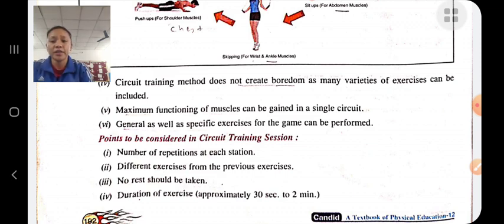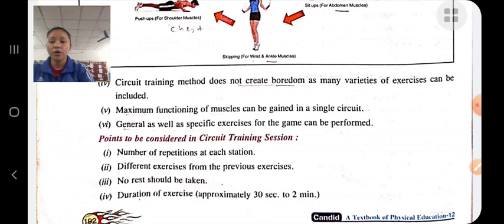The circuit training method does not create boredom, because at different stations we use different exercises. Maximum functioning of muscles can be gained in a single circuit. General as well as specific exercises for the game can be performed.